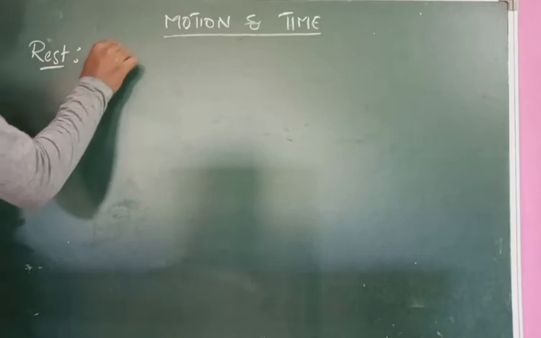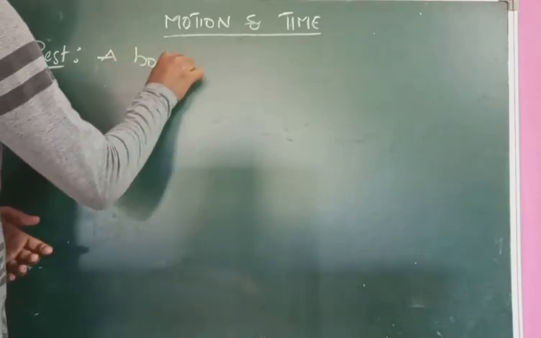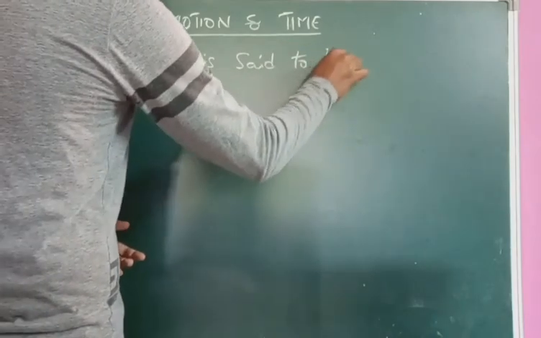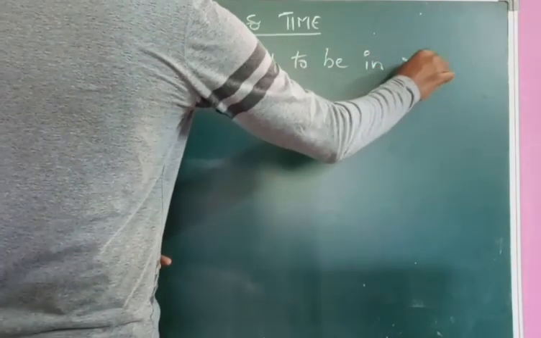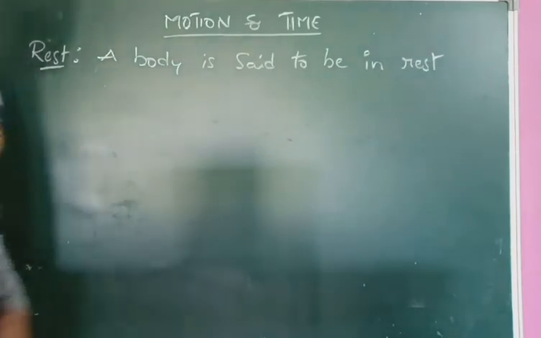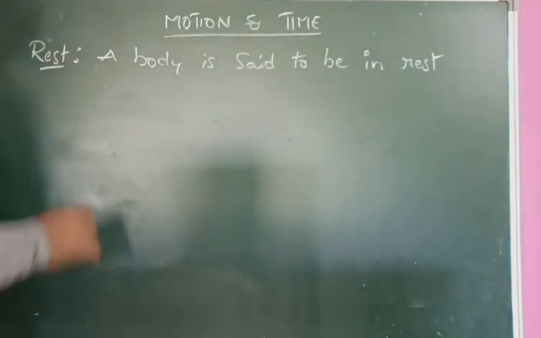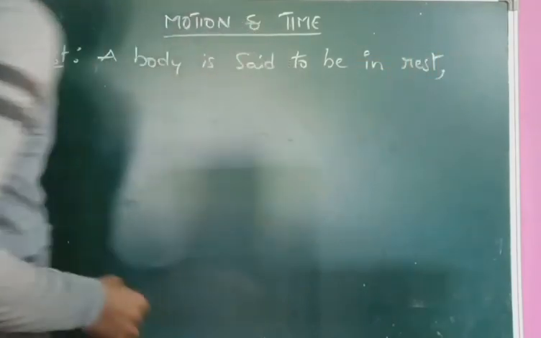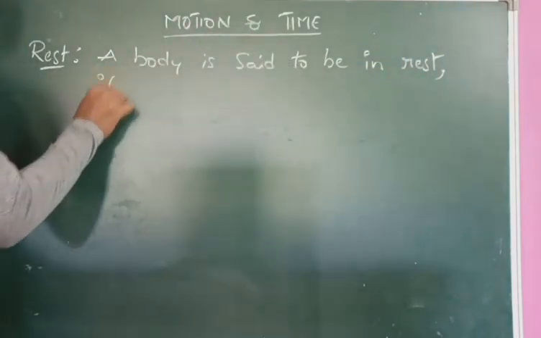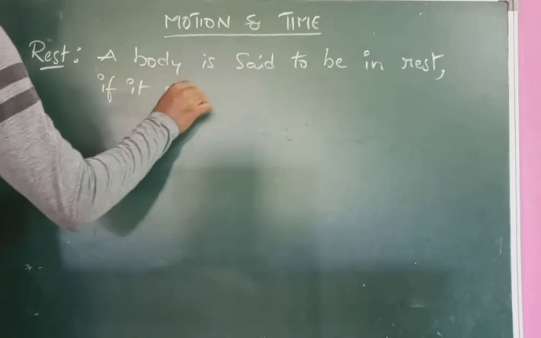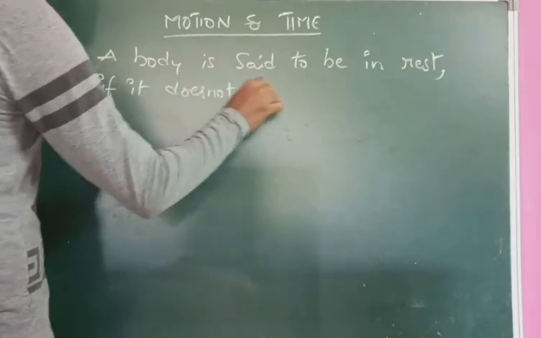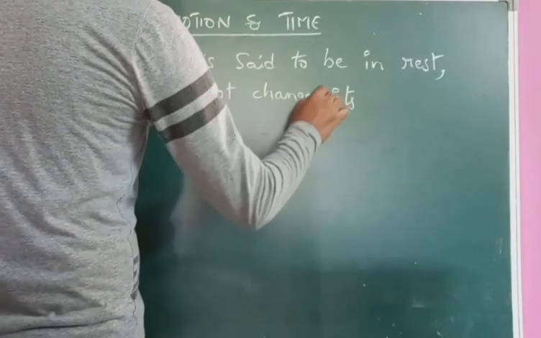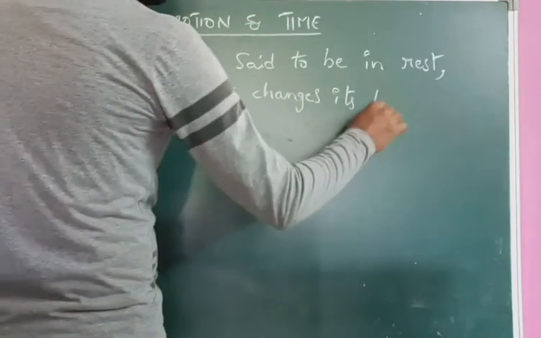A body is said to be in rest if it does not change its position.